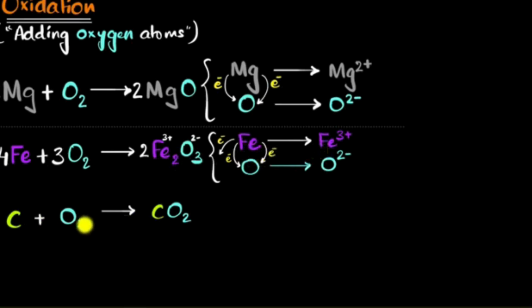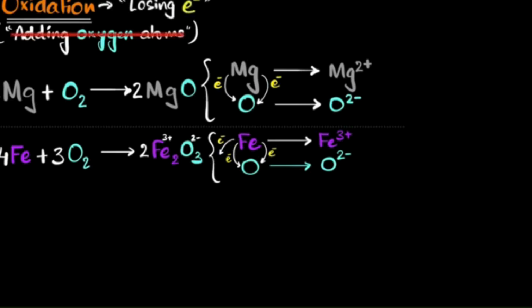And what about this one? Well, this is actually a slightly more interesting case, so we'll get back to it towards the end of the video. But this means in most cases when you add oxygen to something, that something loses electrons. So we said, hey, oxidation is involving loss of electrons. So let's call that the definition of oxidation. And that is our new definition because it's generalizing the definition of oxidation. We now say, forget about oxygen atoms, anything that loses electrons, we will call it oxidation. So magnesium is being oxidized because it's losing electrons. Iron is being oxidized because it is losing electrons. That is the current definition of oxidation.